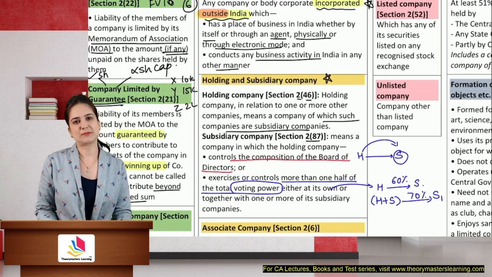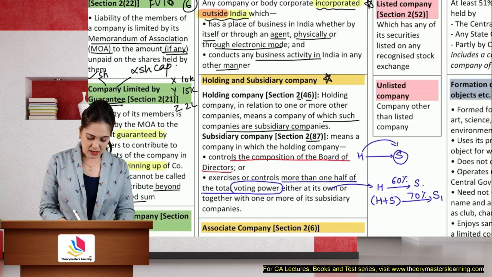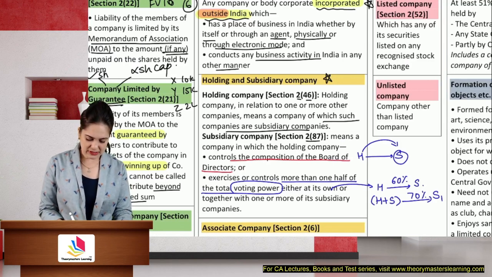S1 is then the subsidiary of H indirectly. So in this case, it owns either on its own or together with one or more of its subsidiaries.